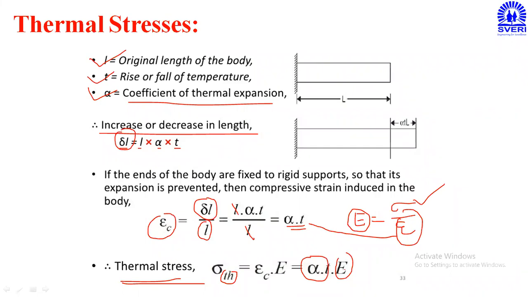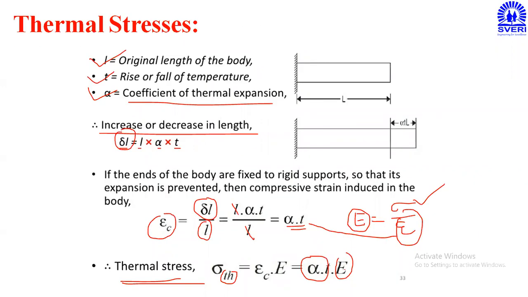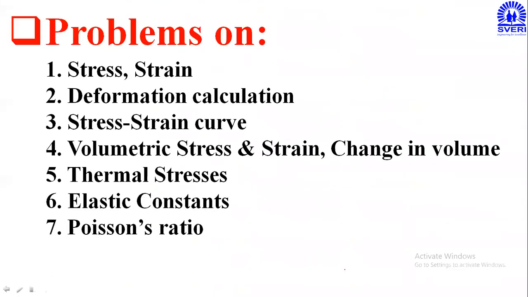Also keep two conditions in your mind: the bar is free to expand, and the bar is totally constrained. How thermal stress will be developed, we have understood by using the previous two figures. So this is about all the important theoretical parts. All the formulas we have discussed are very, very important for solving numericals based on the 1 mark or 2 mark questions. Now, which types of problems are asked in the examination?